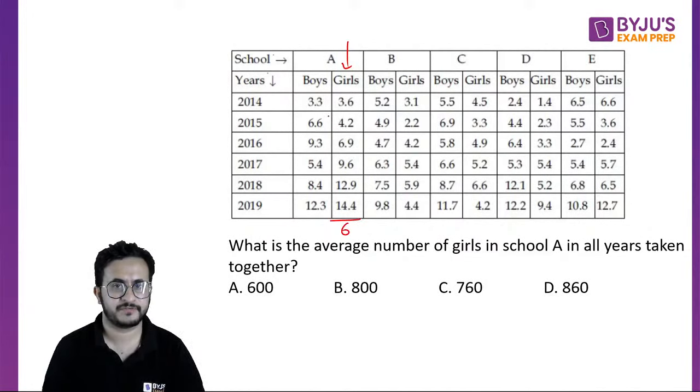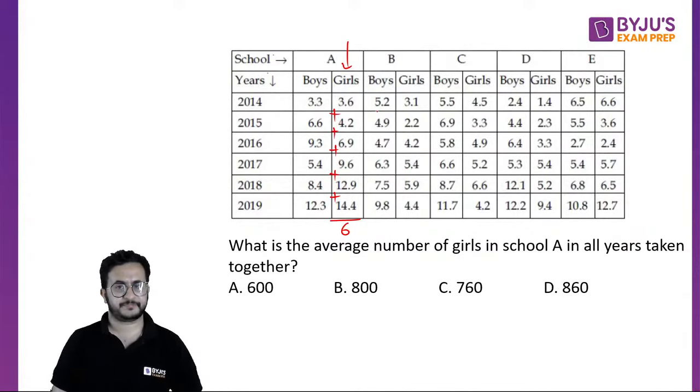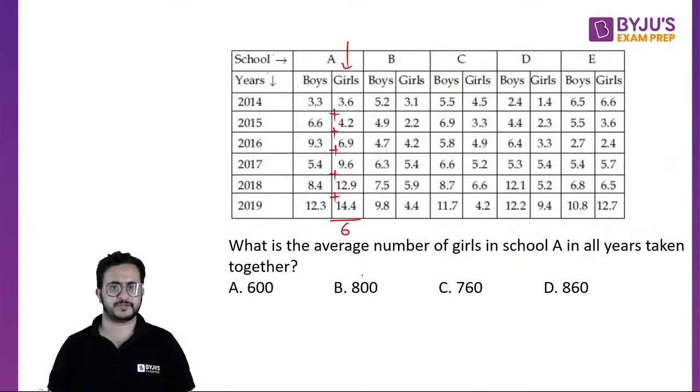That of course everyone knows, right? The better way to do it is the deviation method. So let us take some central numbers. 600? I don't think 600 will be the average because these values are greater than 600. This is much higher than 600. 800 could be a possibility, so let us try with 800. Now this is 360, right? So let us take two-digit numbers. Let's say these numbers are 36, 42, 59, 96, 129, and 140.